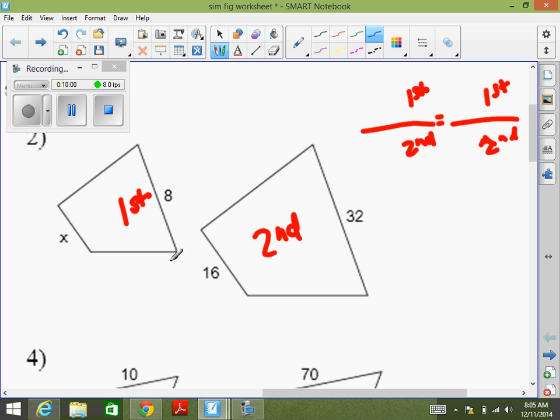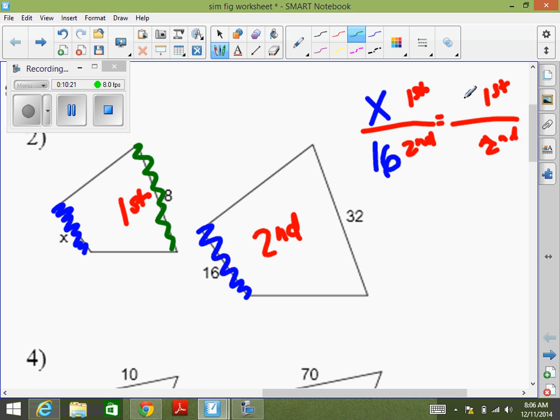All right, so we're ready. Starting with the first shape, which one do you want to start with, X or 8? Doesn't matter. X? Okay, so we're going to start with X. So X from the first shape matches with 16 from the second shape. Okay, now we have to go back to our first shape. What do we use? 8 from the first shape goes with 32 from the second shape.